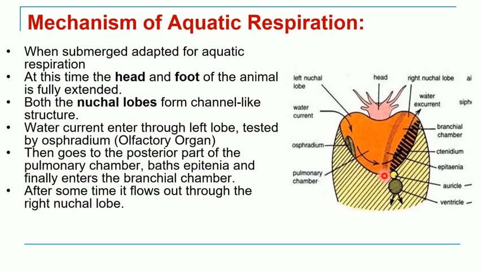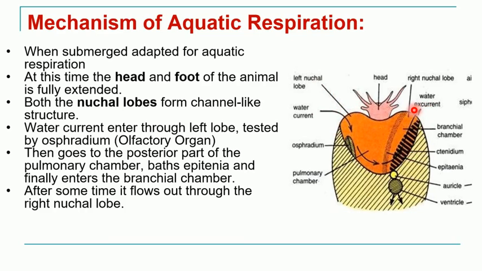Okay, so in this figure we can see the aquatic respiration. The important organ responsible is this lamellated structure, which we call the ctenidium or gill. And on either side of the head, we have these two nostril lobes. This is the left nostril lobe, and here we have the right nostril lobe.